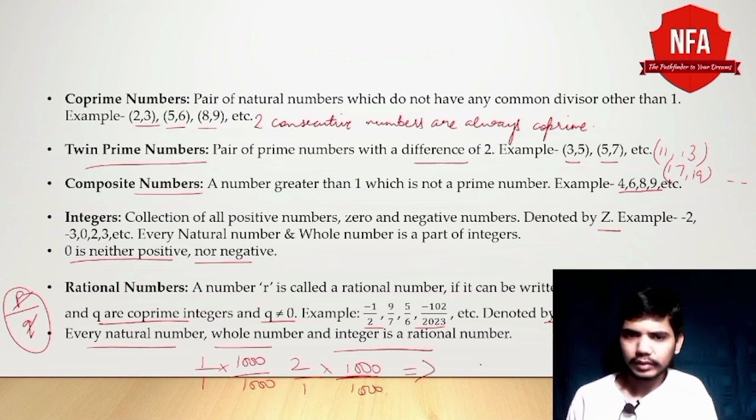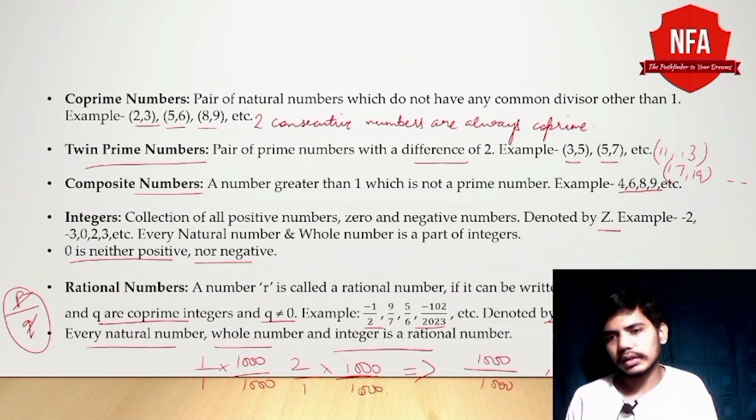Then what do we get? We get 1000 upon 1000 and 2000 upon 1000. Now can we find 1000 numbers from 1000 to 2000? Yes, we can find. All those numbers will be in between 1 and 2.